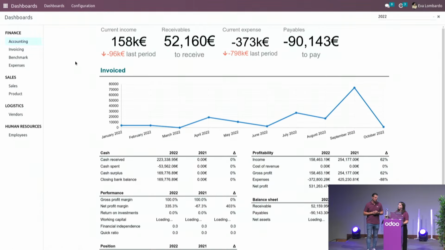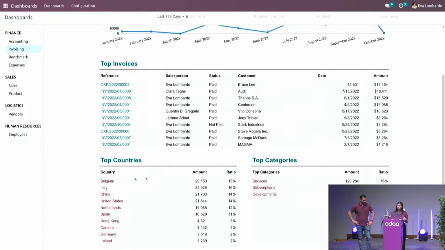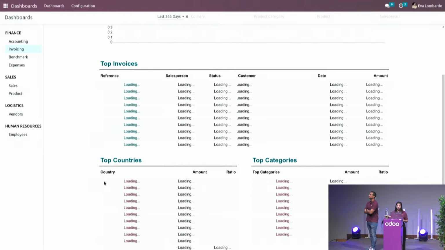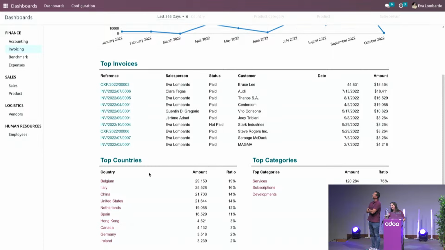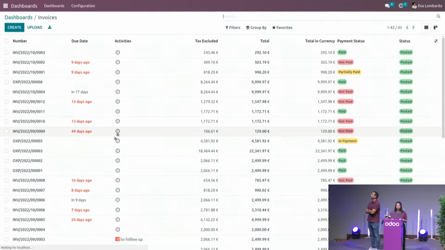So if we dive into our dashboards application, we have out-of-the-box dashboards ready for you from day one for all of our core applications. So here, of course, I'll focus on finance. You have different ones, accounting, invoicing, and so on. Well, of course, those are dynamic. So you can filter on the information that you see here in purple. So let's say I want to see the country for Italy. I will see the impact within the report, of course. Click again, and you will get the initial situation back. You can drill down to the invoices. So if you click here on the top invoices, you will see the detailed invoices impacted here.